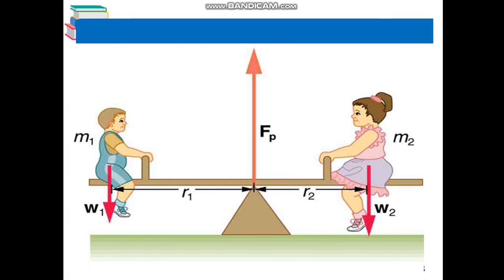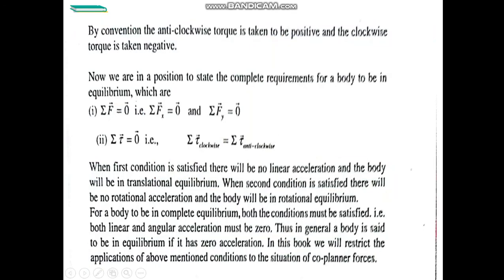Because the first condition is associated with the linear motion of a body, it means that for a body to satisfy the first condition of equilibrium, there must be no linear acceleration. That is, linear acceleration must be equal to 0. Then the body will be in translational equilibrium. And if the angular acceleration is 0, the body will be in rotational equilibrium. And for a body to be in complete equilibrium, both the conditions must be satisfied.